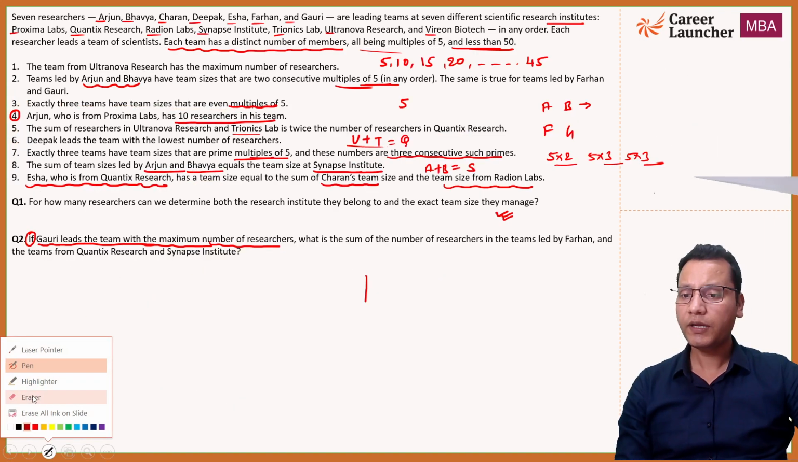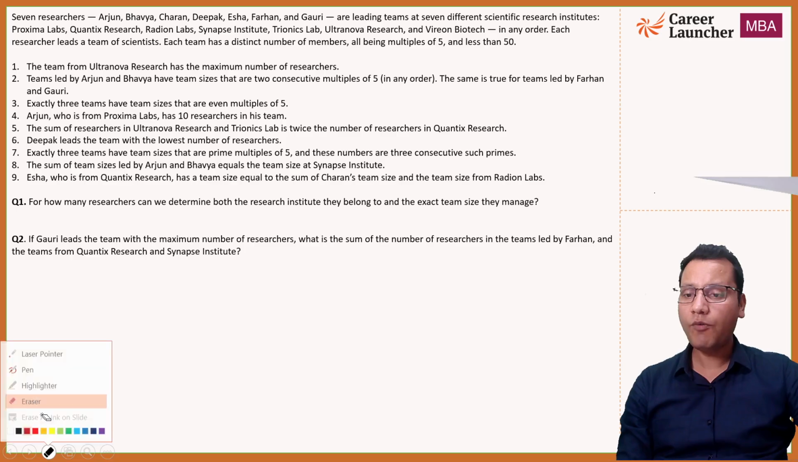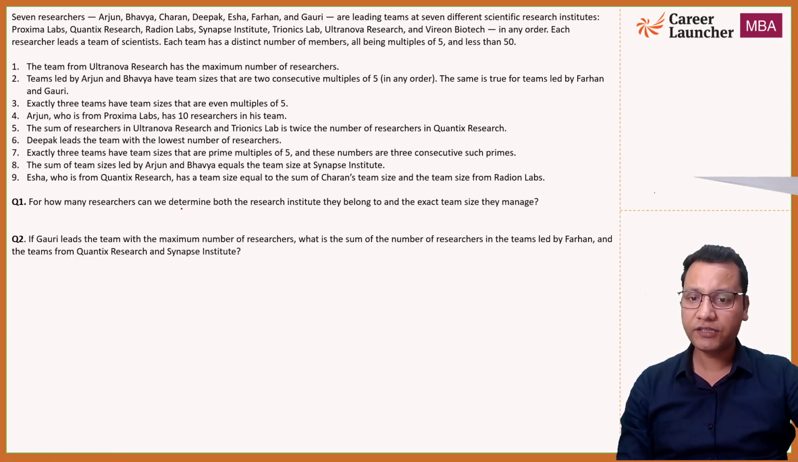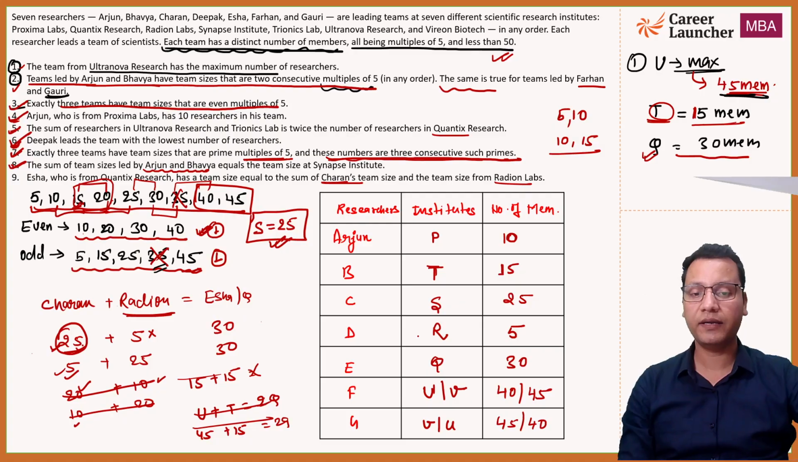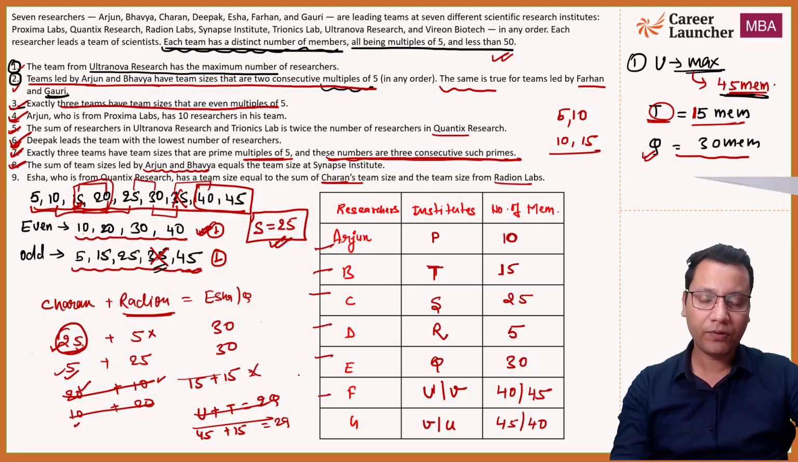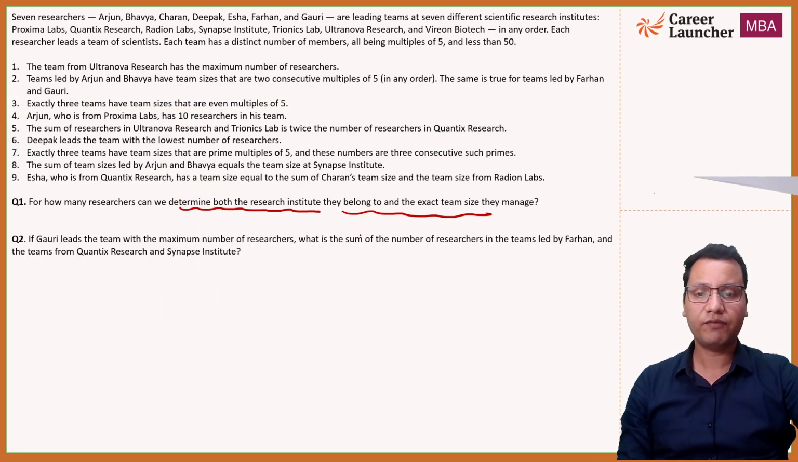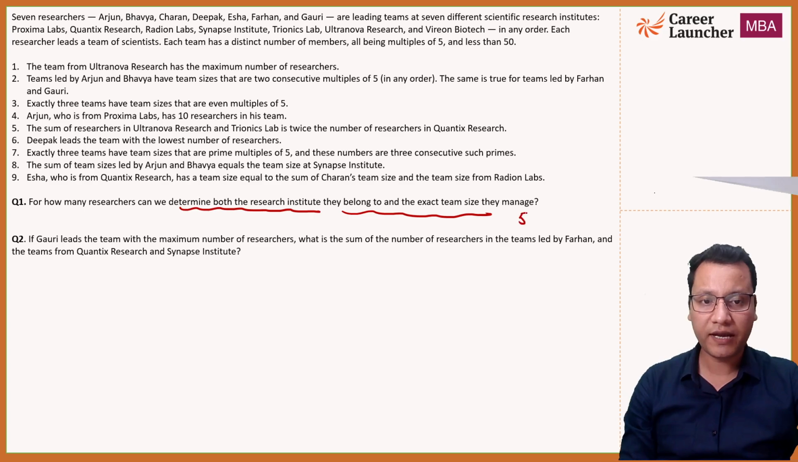Question number one says, for how many researchers can we determine both the research institute they belong to and the exact team size they belong to? Okay, so अभी हम लोगों ने देखा कि for A, B, C, D, and E, we can uniquely say the name of the institute that they are working in and the number of members. So 1, 2, 3, 4, 5, the answer will be 5. So answer is 5.